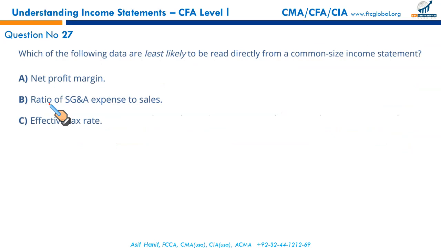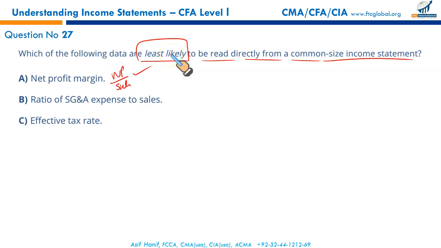Next, which of the following data are least likely to be read directly from the common size income statement? Net profit margin, net profit upon sales, yes. Net profit as a percentage of sales, yes, it will be found there on the common size income statement. Ratio of selling, general and administrative expenses to sales will be there too. But effective tax rate, this isn't there.